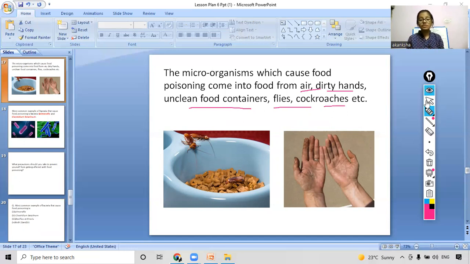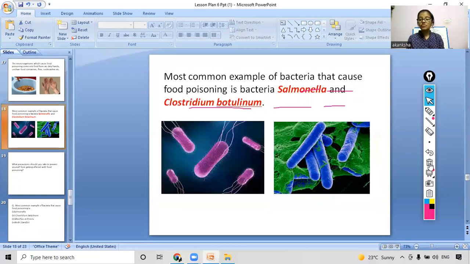Now coming to the third slide, let's see some more details. Some of the most common examples of bacteria that cause food poisoning are Salmonella and Clostridium botulinum. So these are the two bacteria that are causing food poisoning. So yes, now I think you all are clear with the concept of food poisoning.